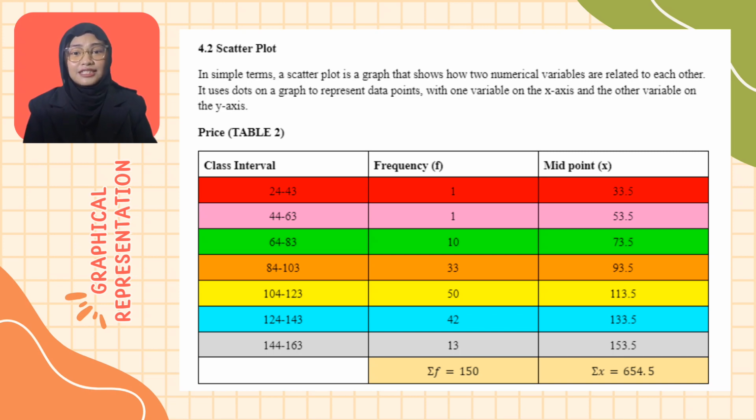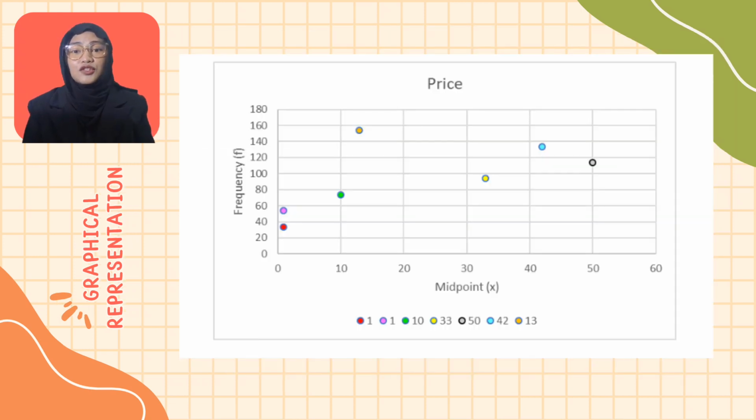There are 7 class intervals which are 24 to 43, 44 to 63, 64 to 83, 84 to 103, 104 to 123, 124 to 143, and 144 to 163. Next, the midpoint has to be found.